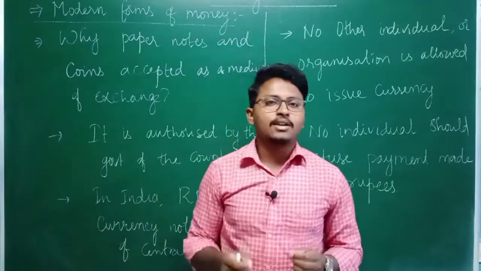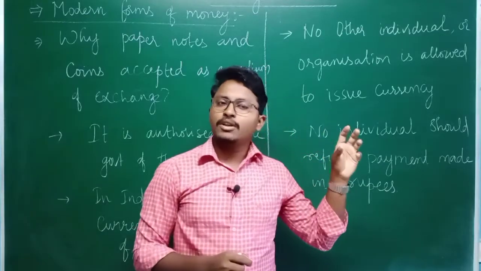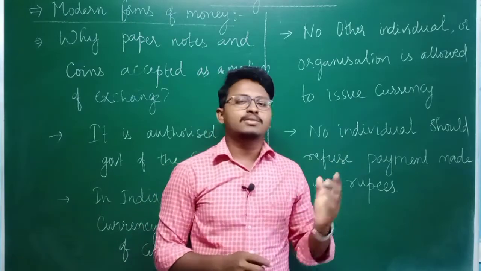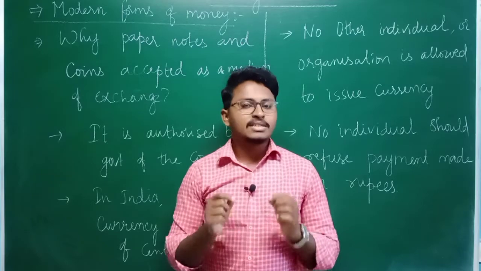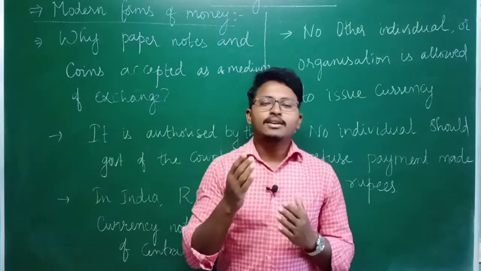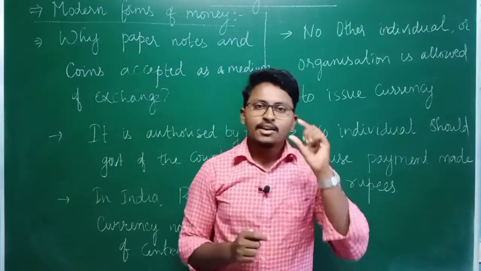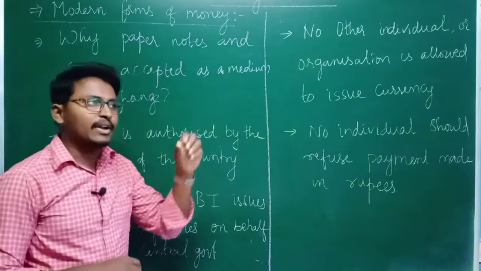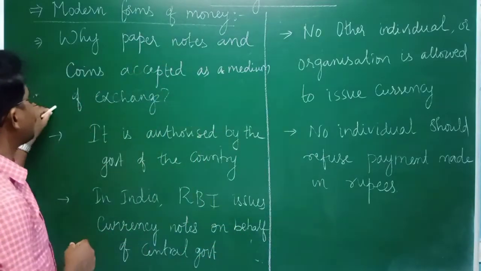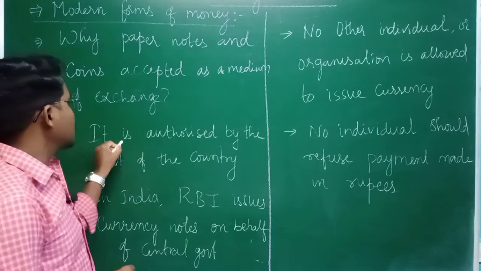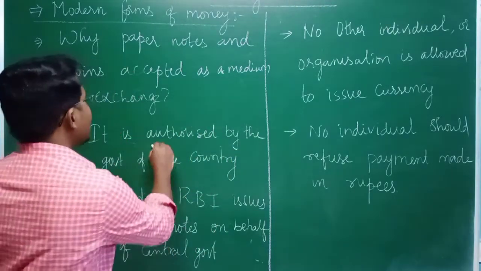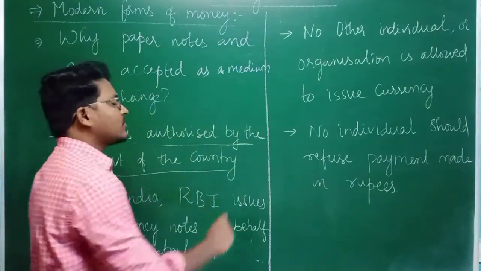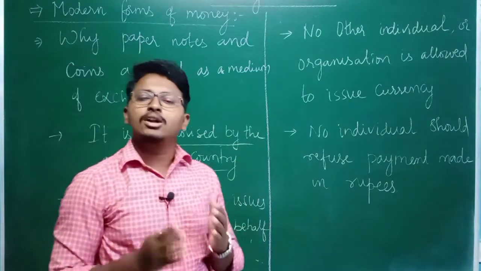Now we will see. Just now we have seen that these modern forms of currency, that is paper notes as well as coins, do not have any use of their own, but still they are accepted as a medium of exchange. So let us see why. The first and very important thing is that these coins or paper notes are authorized by the government of that country. It can be any country, not only India.